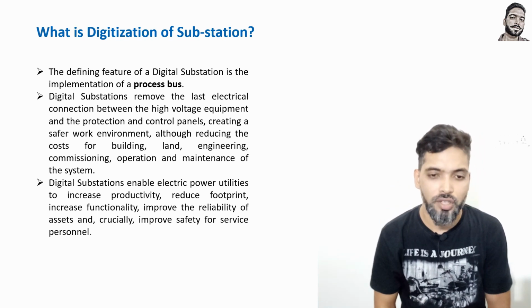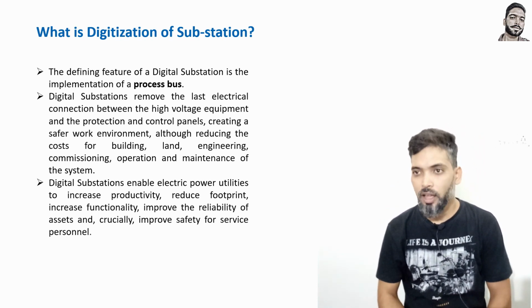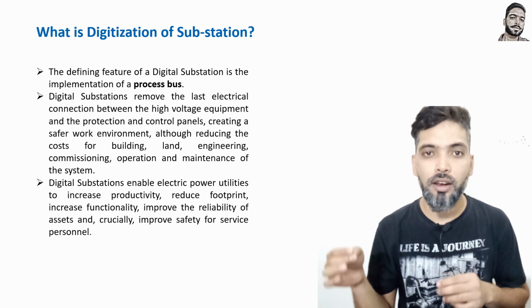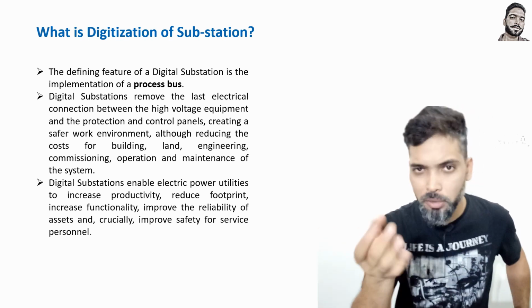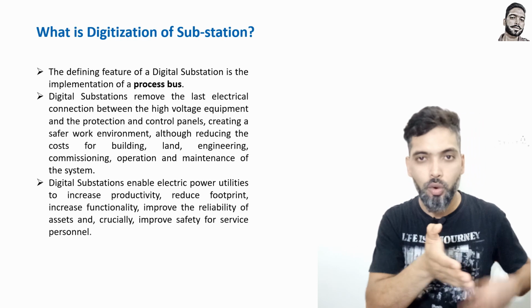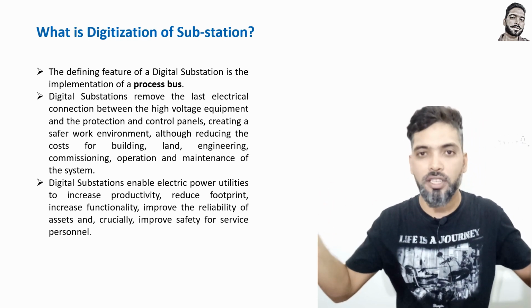Another example I want to give here: if you have an analog signal and you want to send that analog signal for around 50 meters minimum. The substation yard and the control room are always at a distance of 50 meters minimum, I am telling.